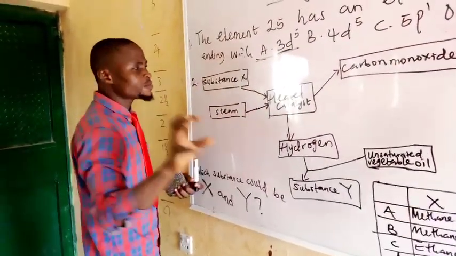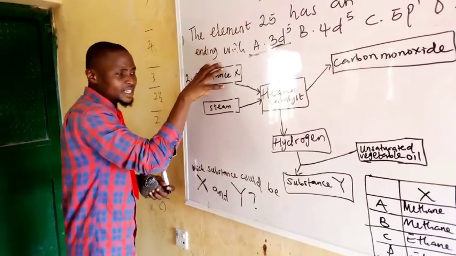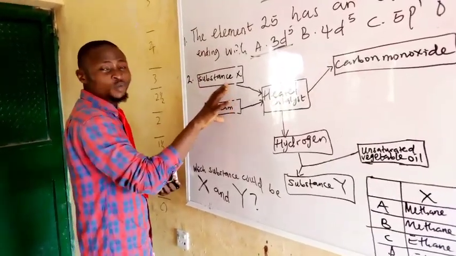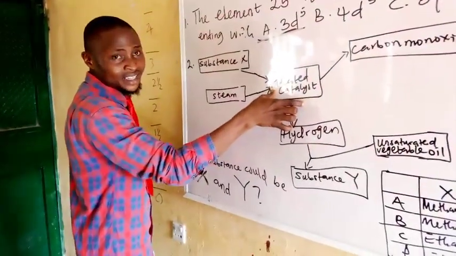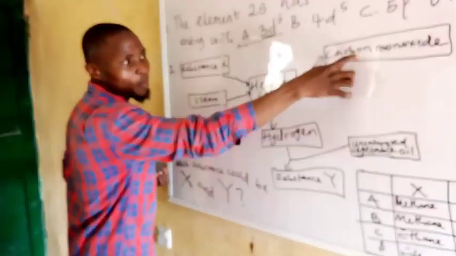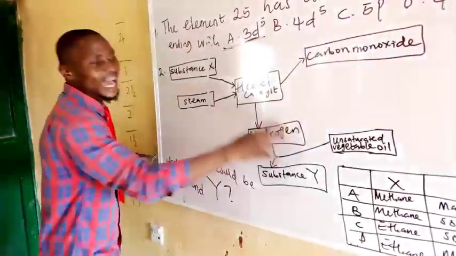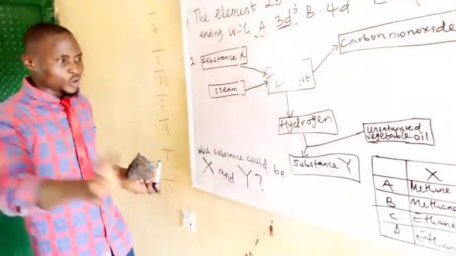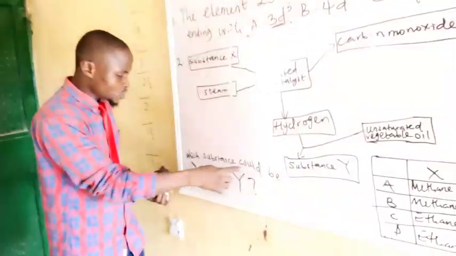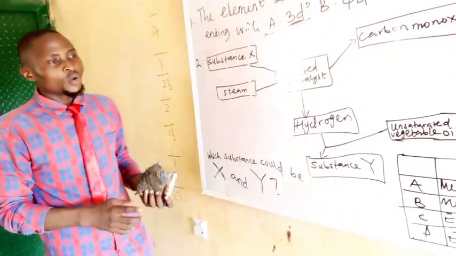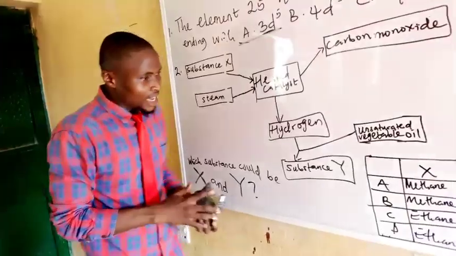What this means is that substance X is reacting with steam, passing through heated catalysts to give carbon monoxide as one product and hydrogen as another. After the diagram, the question says, which substance could be X and Y?